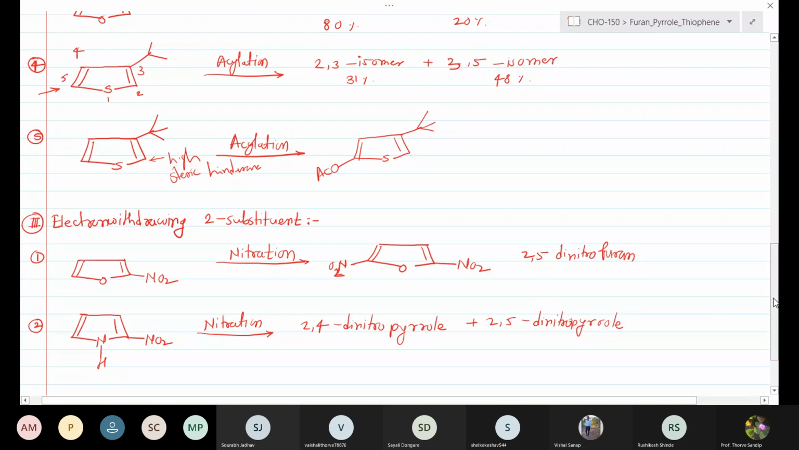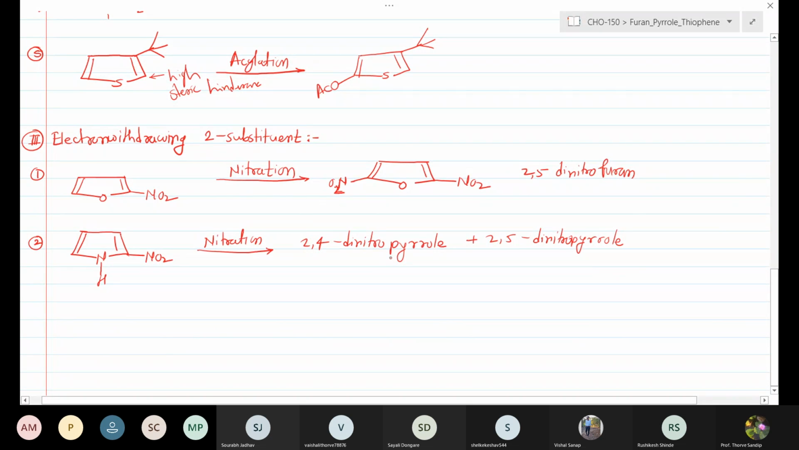We can obtain two types of derivatives: the 2,4-dinitropyrrole and the 2,5-dinitropyrrole, in which the 2,4-dinitro is obtained as 80% and 20% is the 2,5-dinitropyrrole derivative.